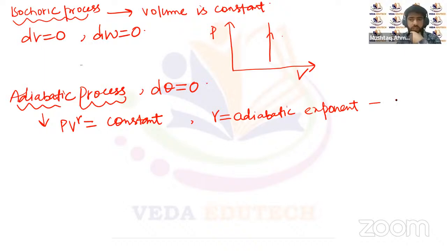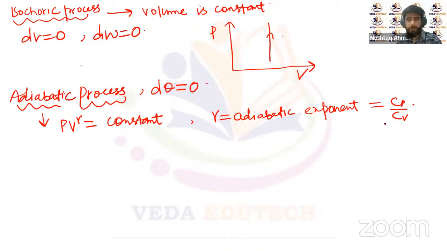That's given as Cp upon Cv, that's equal to gamma. Gamma is different for different gases, depending upon the atomicity of the gases, whether it's a monatomic, diatomic or triatomic gas. So for different gases, the value of gamma is different. We'll be discussing that later, right?